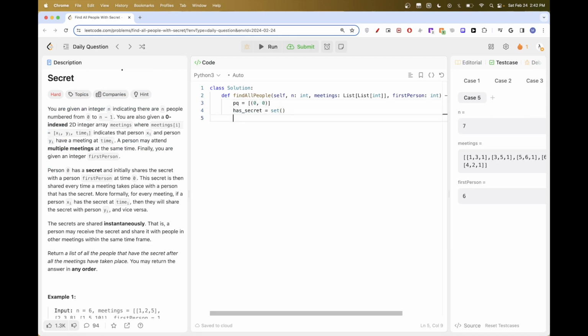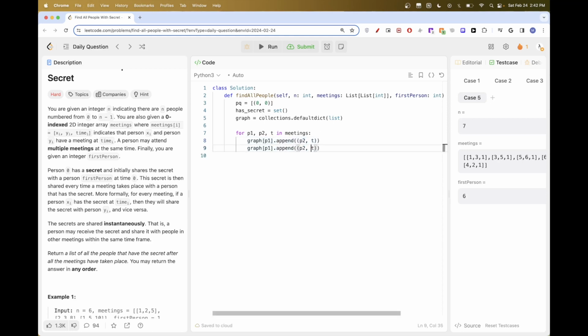And we need to create our graph. We said our graph is going to be each node has a list, so it's going to be just a collection, a default dict, and let's use a list as default. For the meetings that take place between 2 people at some time, we want the graph of P1 in both directions. So this one has as a neighbor P2 at time t, and this one has as a neighbor P1 at time t. Okay, and we can just go through our priority queue.